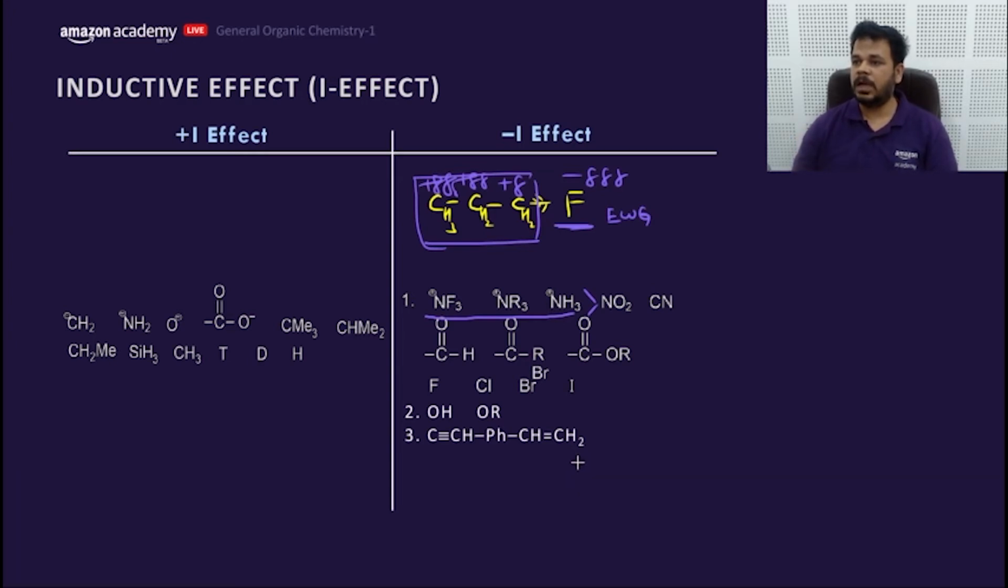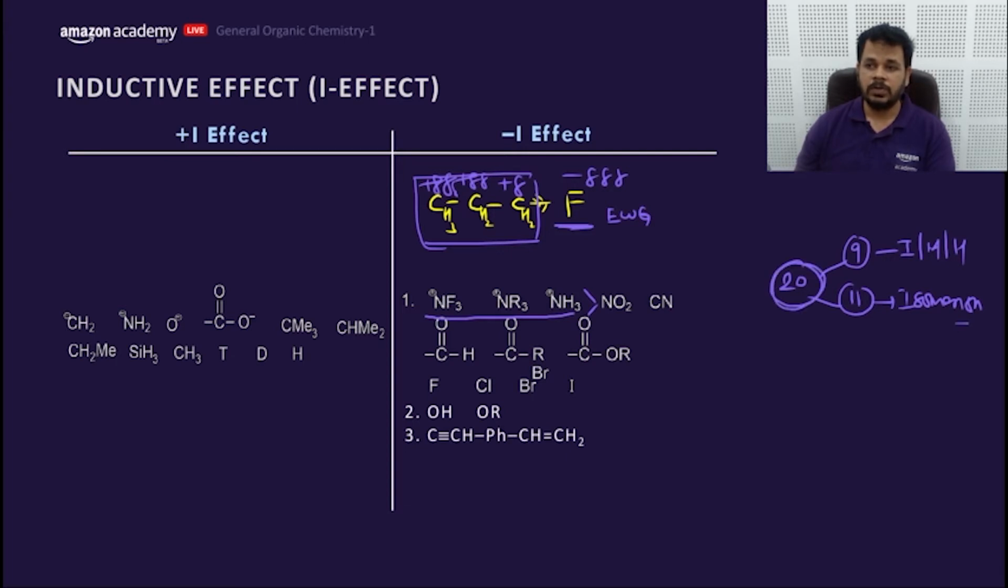Sir, will this be the last lecture of GOC? No. We have 9 lectures for electron displacement effect, whereas 11 lectures for what? Total 20 lectures, my dear friends. This is just for inductive only. Out of this, 9 would be for inductive, mesomeric and hyperconjugation, and the remaining 11 would be of what? Isomerism, my dear friends. So total 20 lectures for GOC.